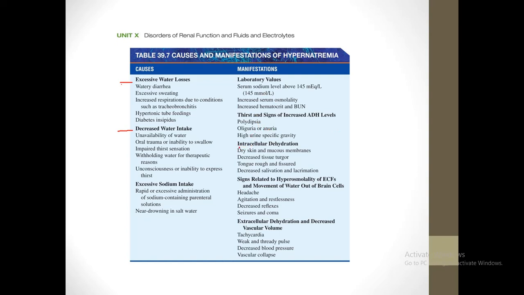Then the signs of intracellular dehydration are further the dry skin and mucous membranes, decreased tissue turgor, tongue rough and fissured, decreased salivation and lacrimation. Then the signs due to the movement of water out of brain cells, like I explained before, there would be cellular dehydration. So cellular dehydration is also occurring in the brain. It would cause headache, agitation, restlessness, decreased reflexes, seizures and coma. And the signs due to decreased vascular volume would be tachycardia, weak and thready pulse, decreased blood pressure and vascular collapse.